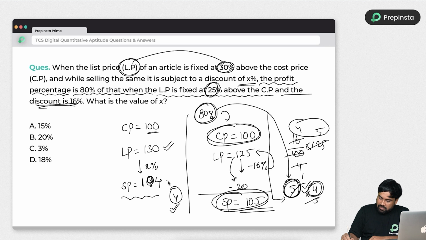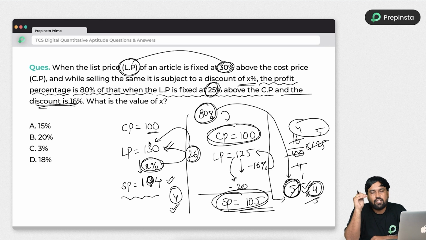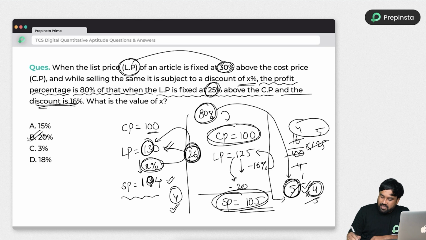So see, list price is 130 rupees, the selling price is 104 rupees. Discount always gives on list price. So how much it got reduced? 26 rupees, right? So 26 is how much percentage in 130? 10 percentage is 13 and 20 percentage is 26. So answer is option B. So the answer is 20%. It's very easy, I think.